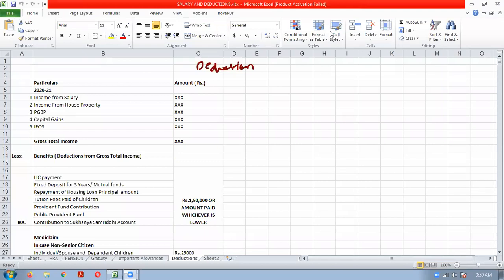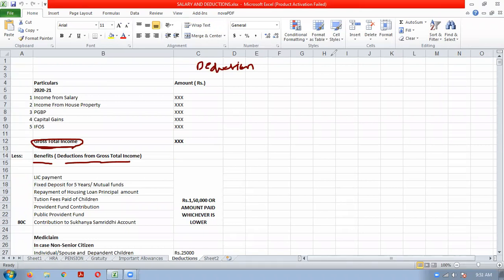So first step will be the calculation of the gross total income, which will be calculated using the 5 heads of income provisions. Okay, after calculating the gross total income, there are some benefits given by the income tax government of India, that is known as deductions from gross total income.